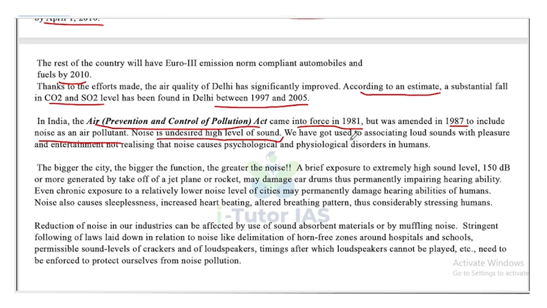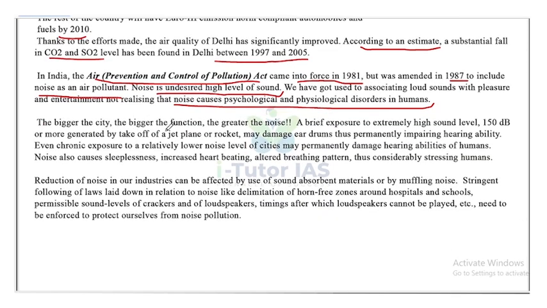We have got used to associating loud sounds with pleasure and entertainment, not realizing that noise causes psychological and physiological disorders in humans. In bigger cities, the bigger the function, the greater the noise.